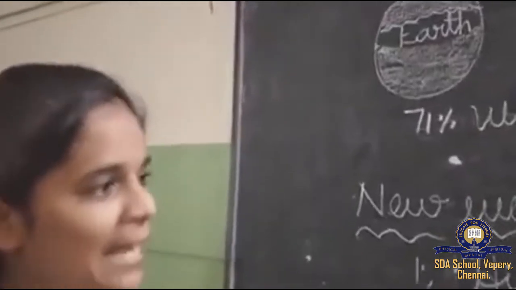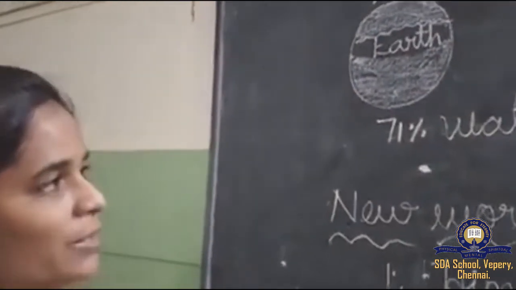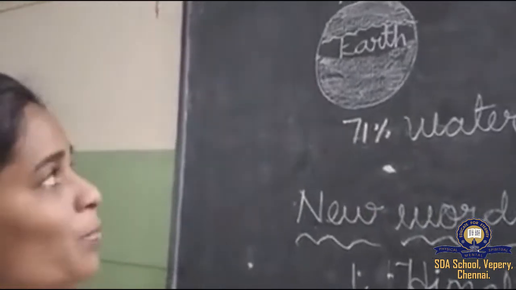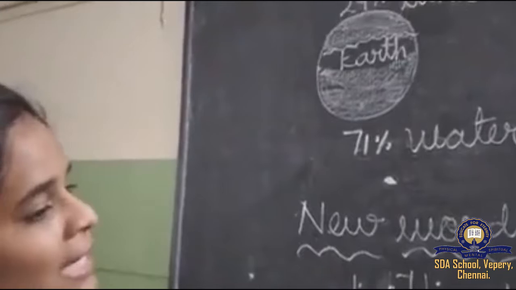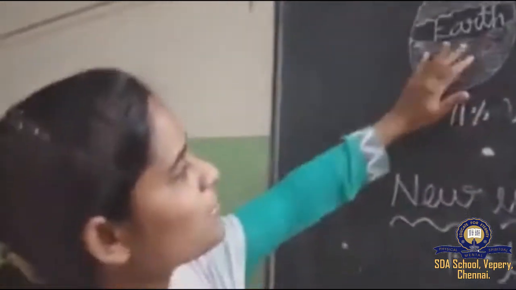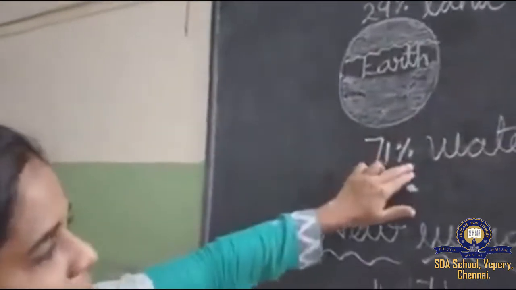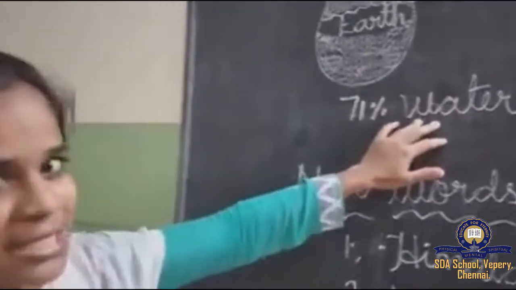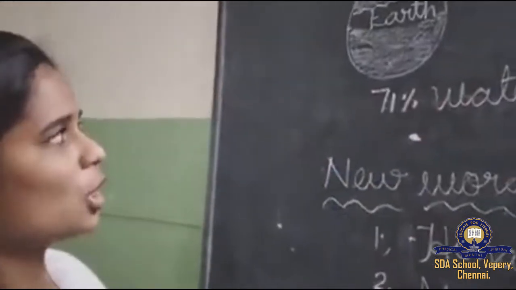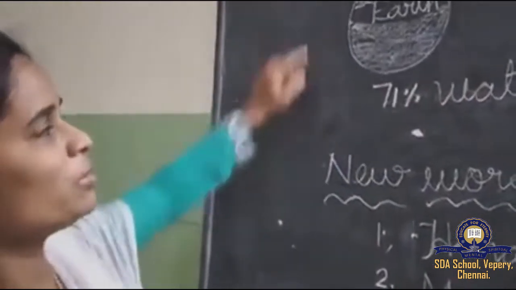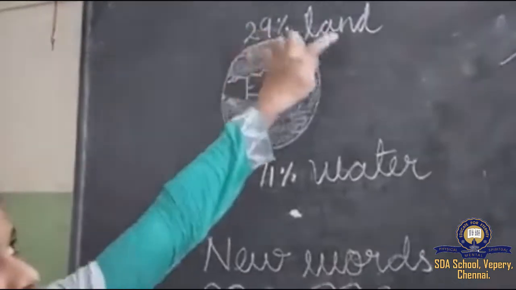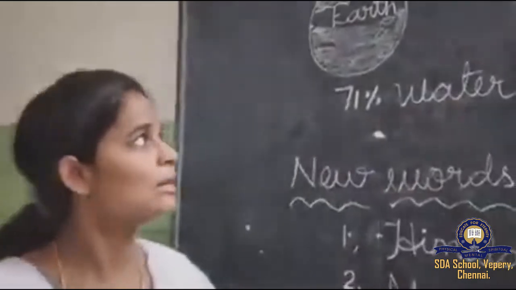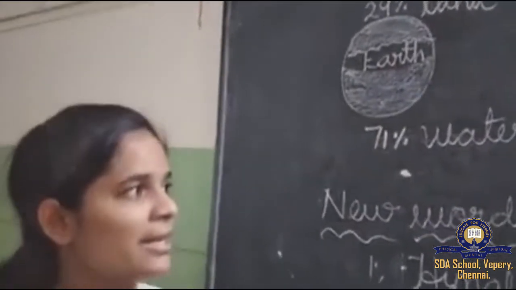We have houses, we have mountains, we have plain areas, different landforms, right? And the rest, 71%, is covered with water. We have rivers, oceans, small rivers also, dams, etc. Now remember the numbers: 29% land, 71% water.